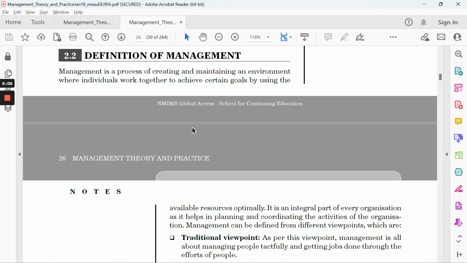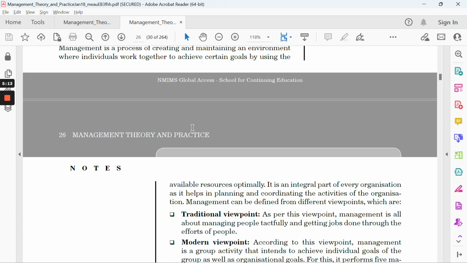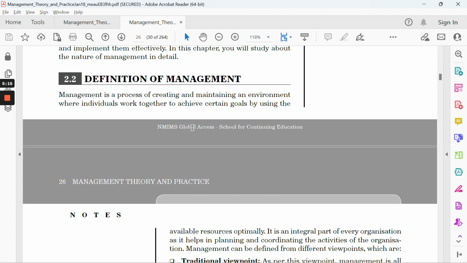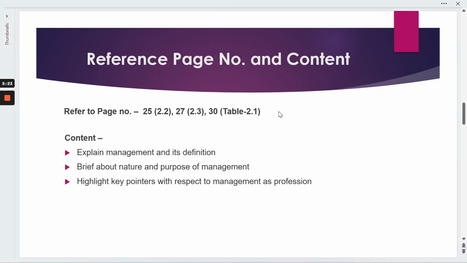So we are talking a little bit about what management is, what the definition is, and what the different approaches or viewpoints are. I'm not saying to write 400 or 500 words, but give a brief introductory part on management. What is management? You can simply give a definition in layman's terms.